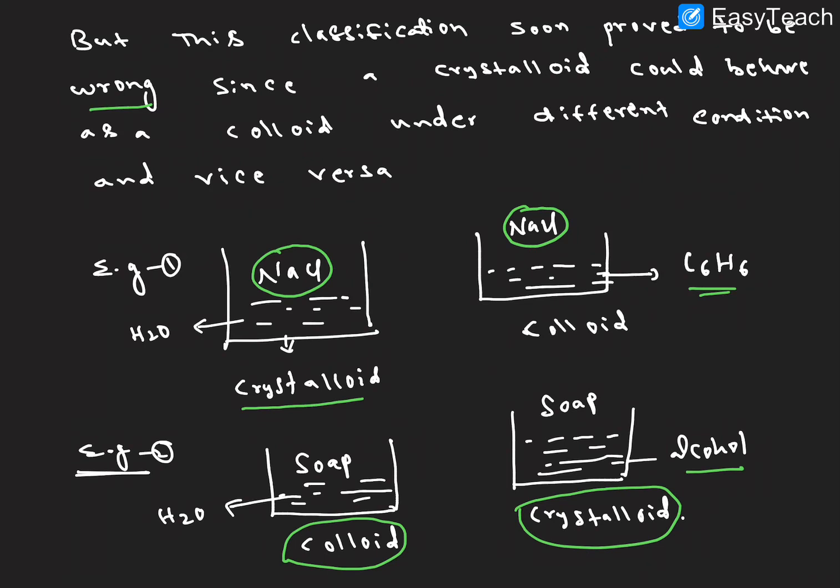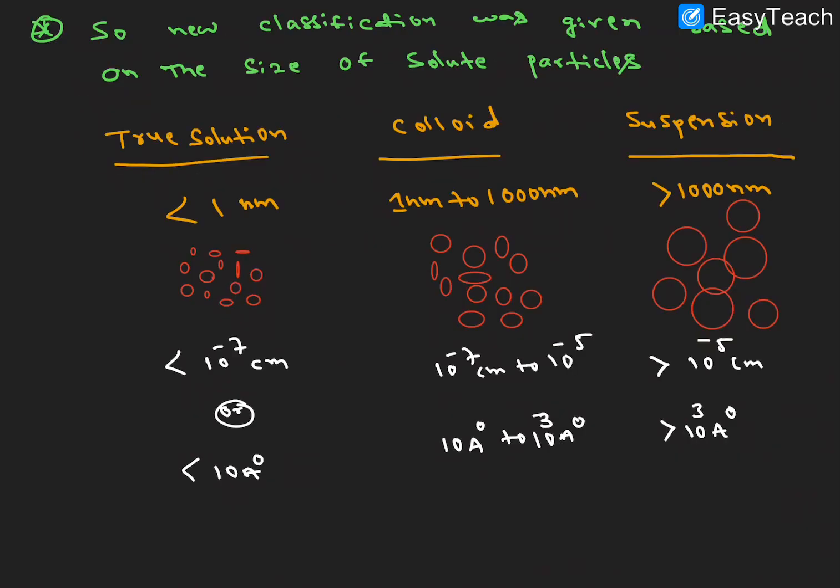For this purpose, they gave one new classification. Let me explain that. The new classification is based on size, on the solid particle size. They classified solutions into true solution, colloidal solution, and suspension solution. What is the difference between true solutions, colloidal solutions and suspension solutions? The main difference is the solid particle size.